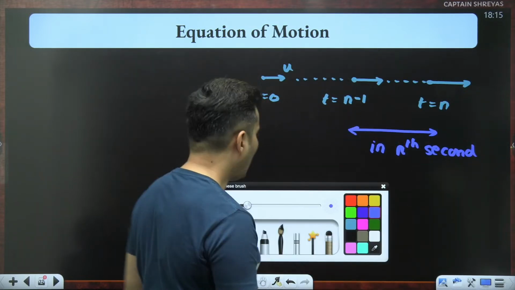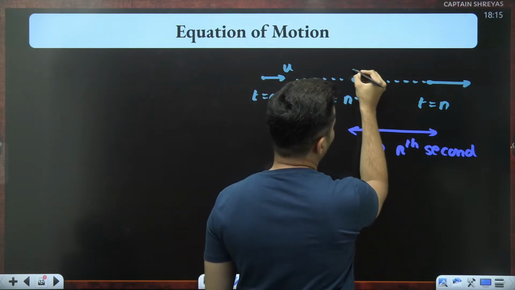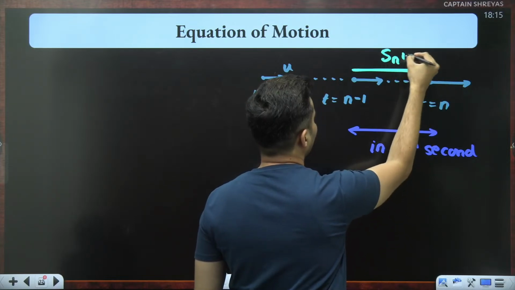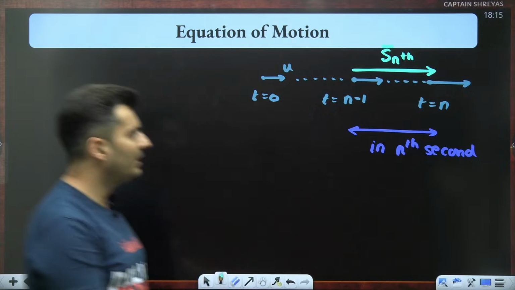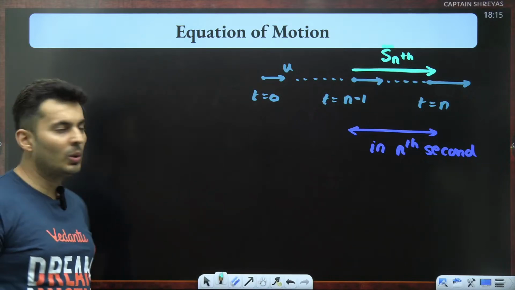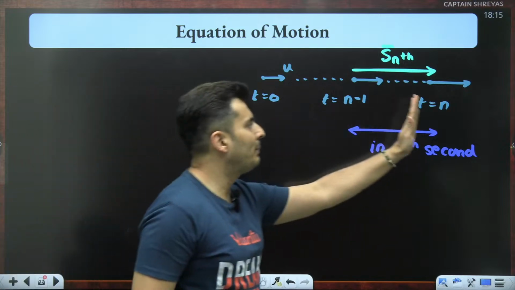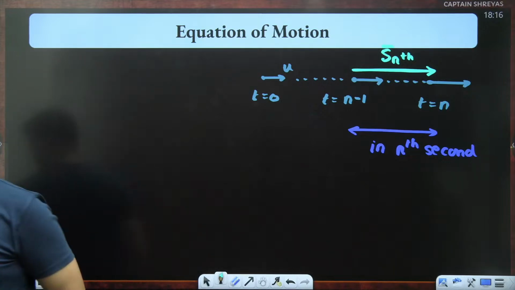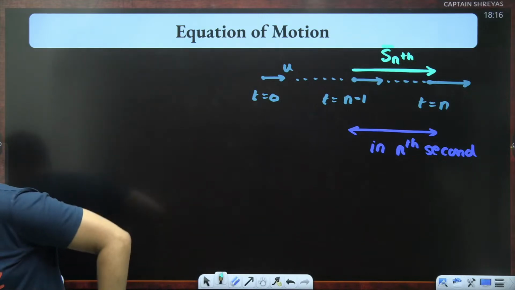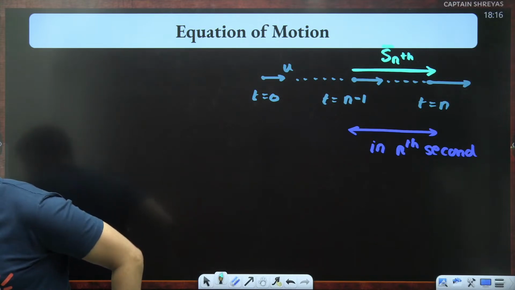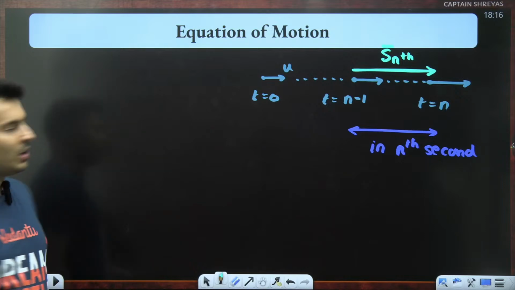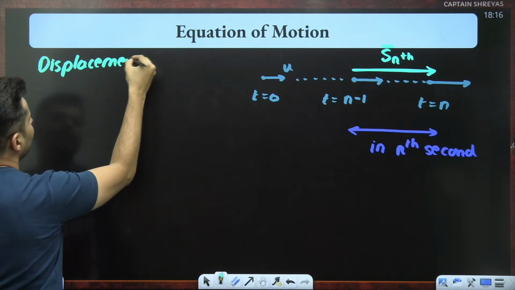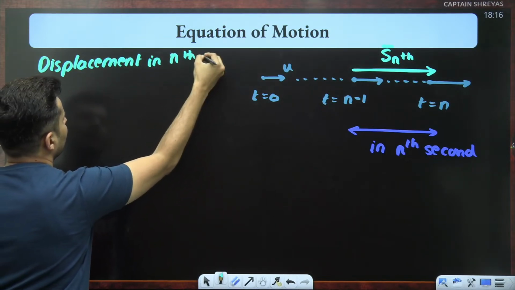In that nth second, how much have I displaced? This is the displacement in nth second formula which we are going to derive. In the previous second, how much did I displace? That is the displacement in nth second. Okay, let's see. So the formula, displacement in nth second.